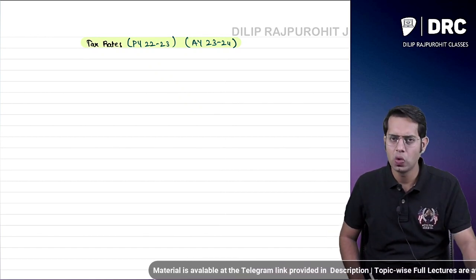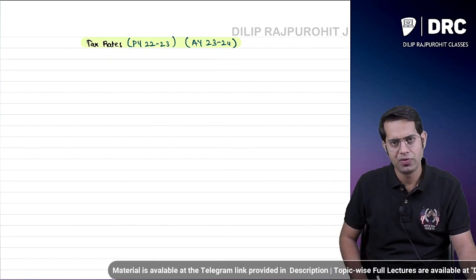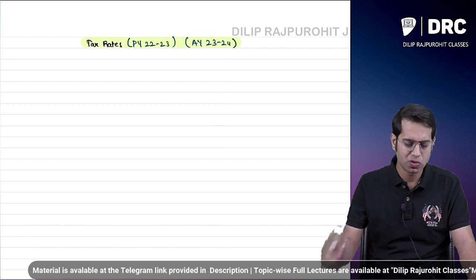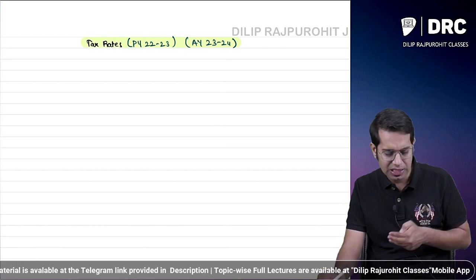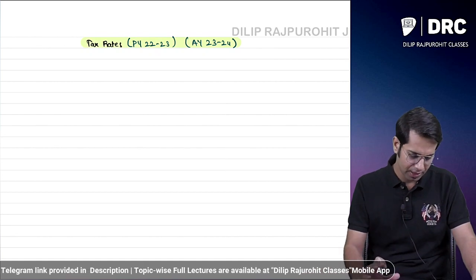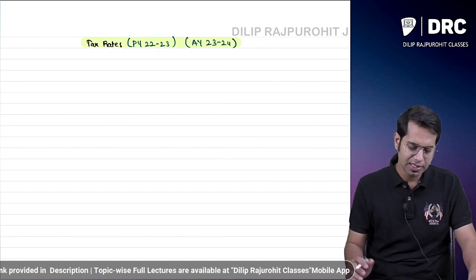Whatever tax rates we are going to learn in today's class will be completely for this particular previous year and assessment year.